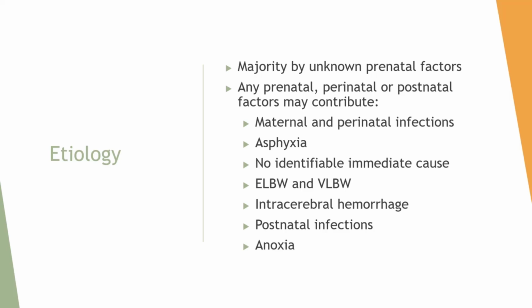And some of these things include maternal and perinatal infections, prenatal, postnatal hypoxia or asphyxia. Again, there's often no identifiable immediate cause. But then extremely low birth weight and very low birth weight in infants continues to be the single most important risk factor for cerebral palsy. A cerebral hemorrhage can be a cause. And then postnatal infections such as meningitis, viral encephalitis, child abuse or shaken baby syndrome, and then anoxia, which is the most common cause of brain damage whenever it occurs.